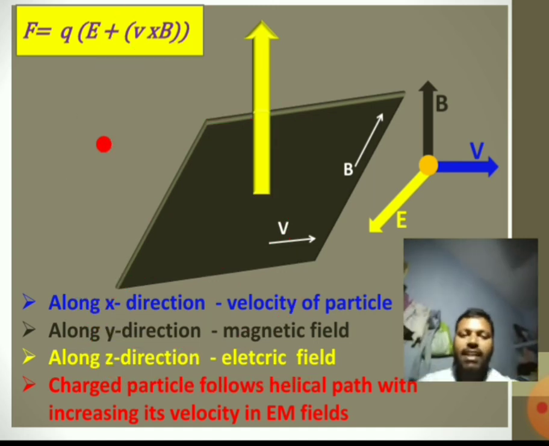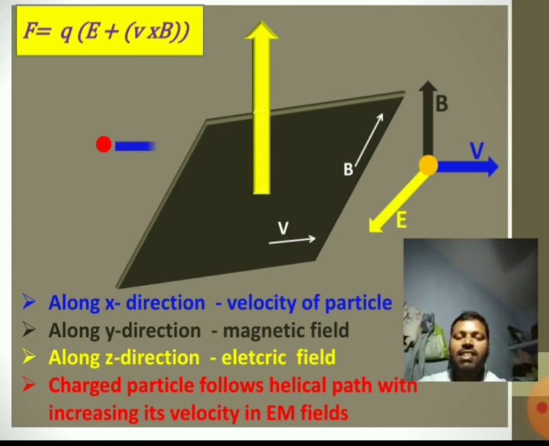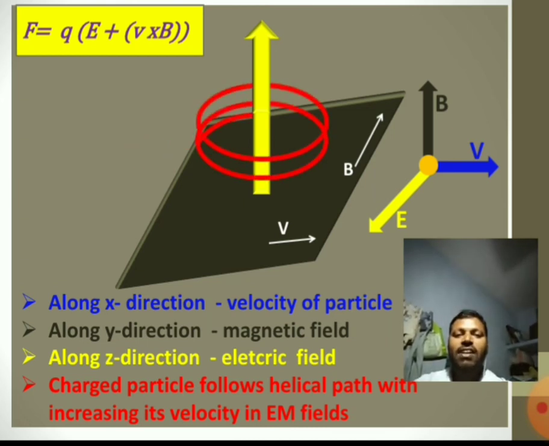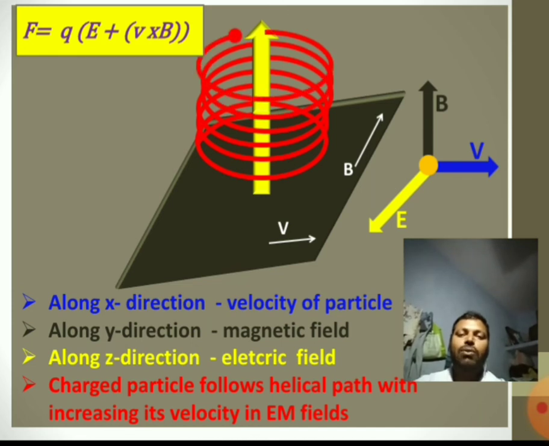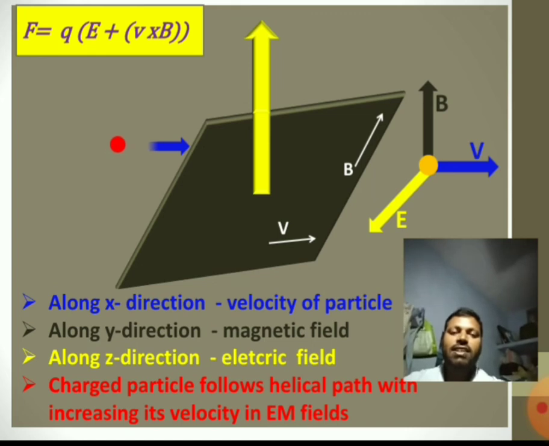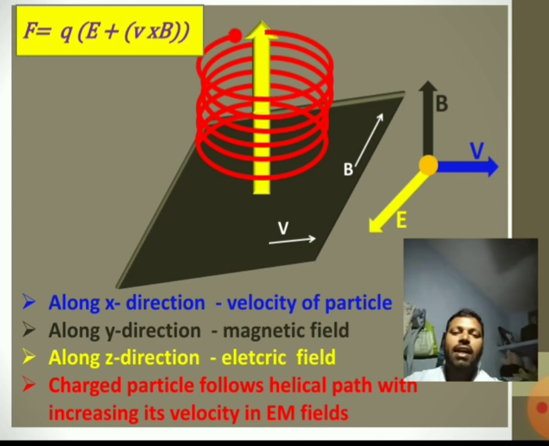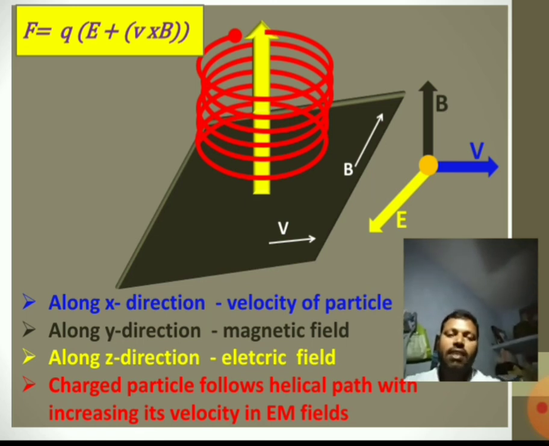If you see this animation, see here, this is my charged particle moving with a velocity v along the x direction. Now after entering into the magnetic field, it follows a circular path as shown in the animation, right? You see once again, it is entering into the magnetic field and it follows a circular, helical path, and as long as the electric field acts on the charged particle, it moves in the electric field direction like this. This is the result of Lorentz force.